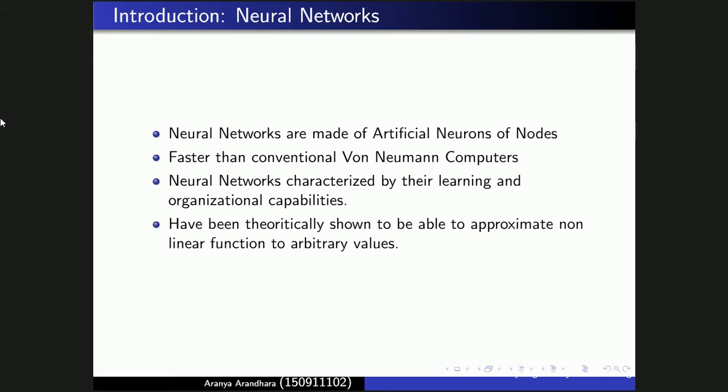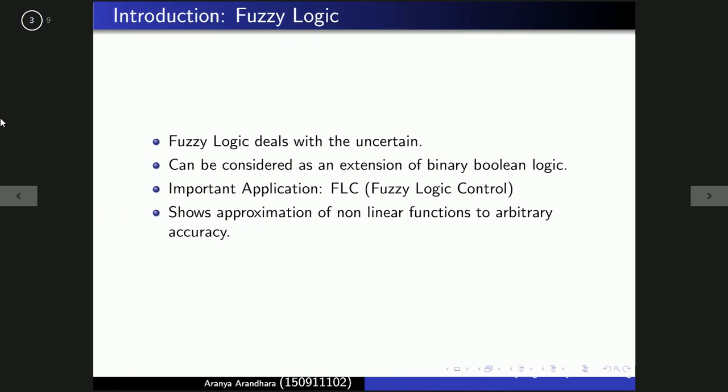So for fuzzy logic, they say that fuzzy logic deals with uncertainties. Like we've seen, neural networks are more about learning or improving, while fuzzy logic deals with approximate values. Fuzzy logic has emerged as a mathematical tool to deal with the uncertainties associated with the human cognition process. It can be considered as an extension of binary Boolean logic.